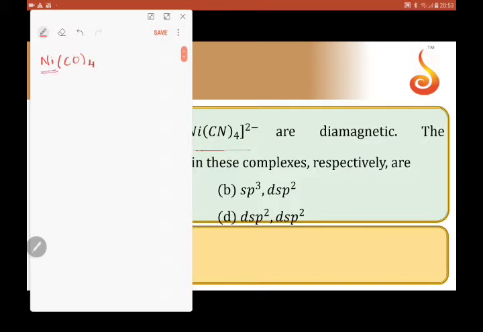Nickel has atomic number 28. It is in zero oxidation state. Therefore, all 28 electrons are with nickel. When carbonyl groups are approaching nickel, the configuration looks like this. Argon, which accounts for 18 electrons. The electrons move to the 3d subshell like this. And what's remaining here is 4s and 4p.